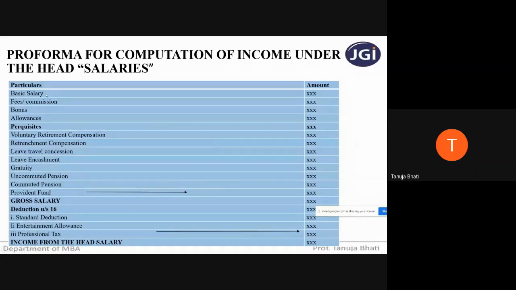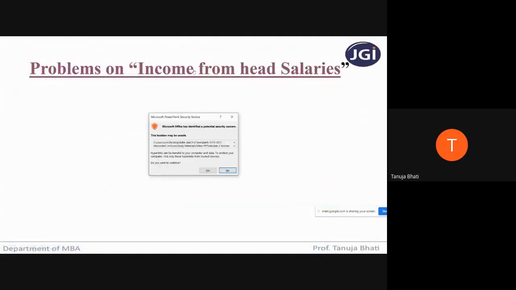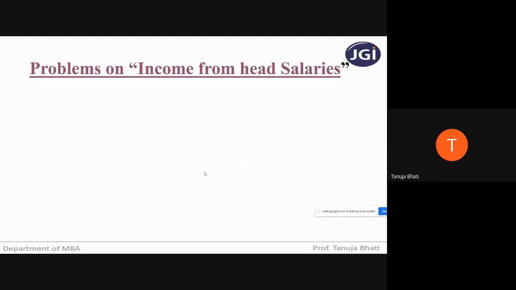I hope that you all know the meaning of each of the terms, which we have already covered in our previous lectures. Students, one more thing: each and everything will not be asked in a single problem. A combination of one or two provisions together can be asked in a problem. This is an enumerative list of what can be asked. So if, suppose, nothing is given about pension in the problem, please don't put it in the format. Only what is asked, just put it in the format. Let us now solve some problems on income from head salaries.